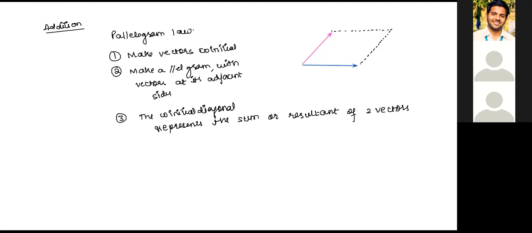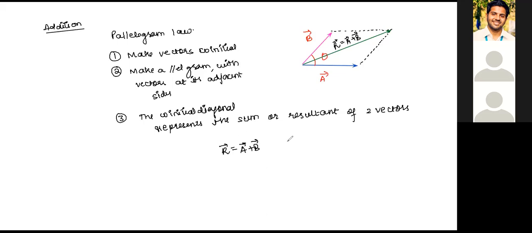So we have A and this is B. Now, suppose this is the angle between them, theta. So here is how their diagonal or the resultant will look, this way. This green color arrow is telling me the resultant of A and B. Let us represent it by a letter R. So we write R is equal to A plus B.